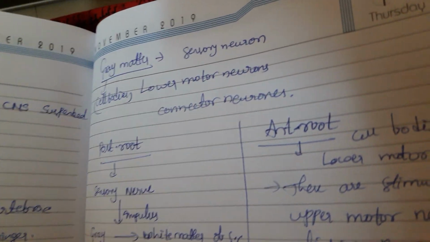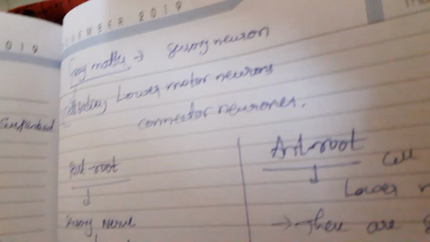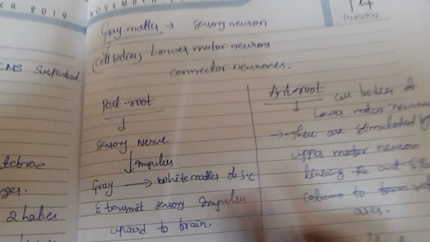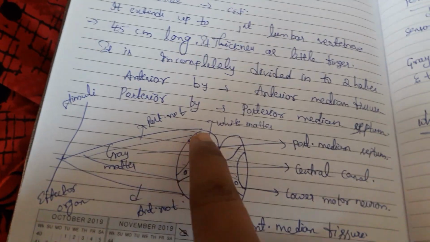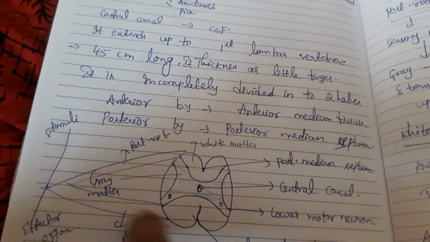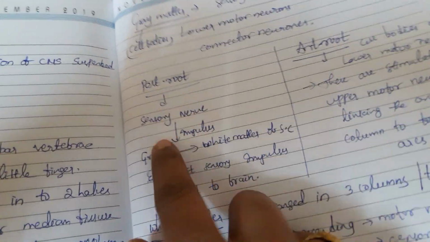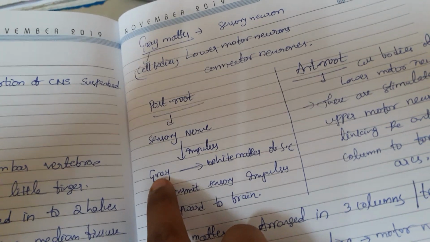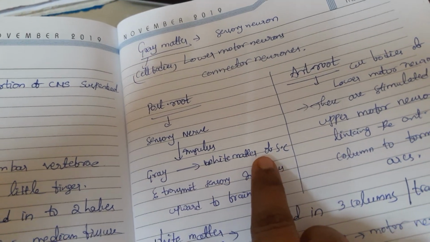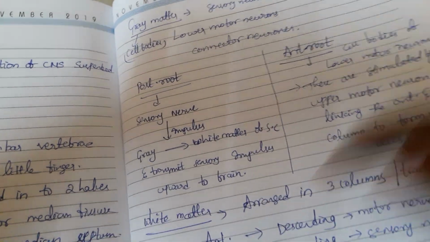So gray matter, already we said that it has sensory neurons, lower motor neurons and connector neurons. Next, coming to the posterior root and anterior root of gray matter. The posterior root is nothing but a sensory neuron which carries the impulses from gray matter to white matter of the spinal cord and transmits sensory impulses upward to the brain.